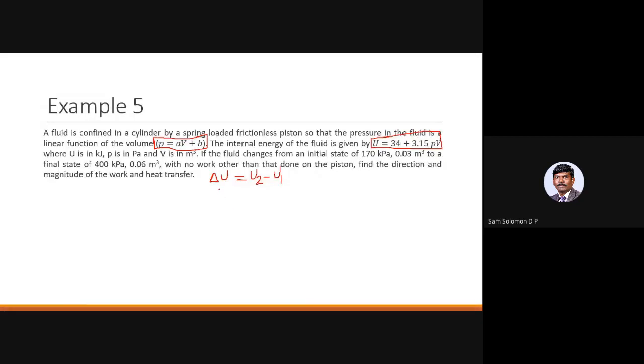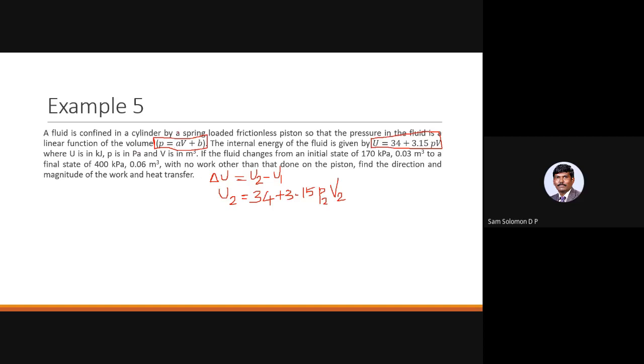So U2, I will write it for one, and you can write it for the next one. So U2 is 34 plus 3.15 P2V2. And U1 would be 34 plus 3.15 P1V1.